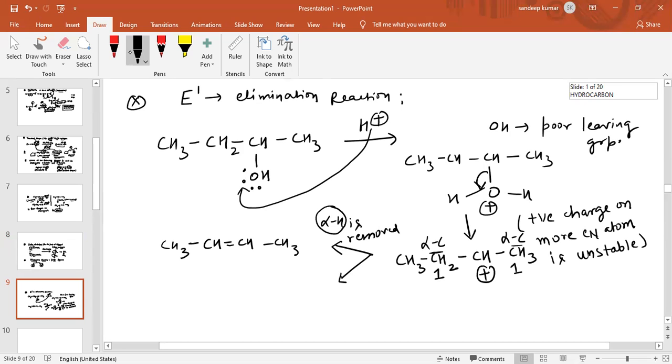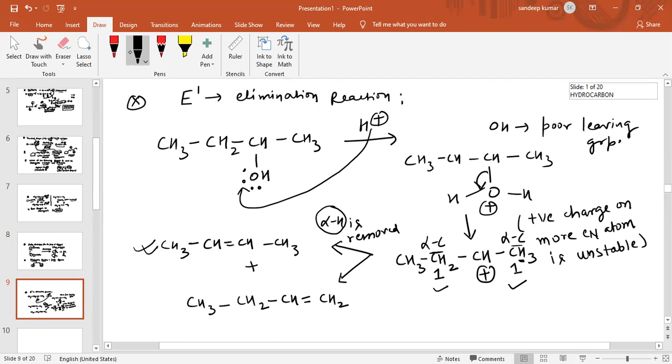I am removing alpha hydrogen from the first position, so there is formation of a double bond. Another possible product is CH3 CH2 CH2 CH3 skeleton, where I am removing hydrogen from this other alpha carbon. So the product obtained is CH3 CH2 CH=CH2.